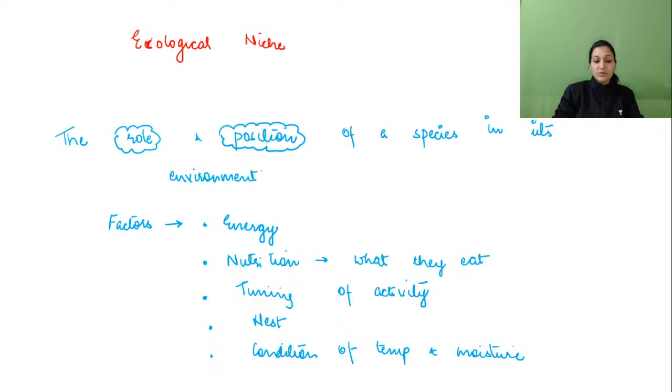Now coming to the concept: who gave the concept of ecological niche, the discovery of the word ecological niche, or who gave this idea. So the idea of ecological niche was given by Charles Elton in the year 1917. Remember such words for your state level examination, because they are usually asked.